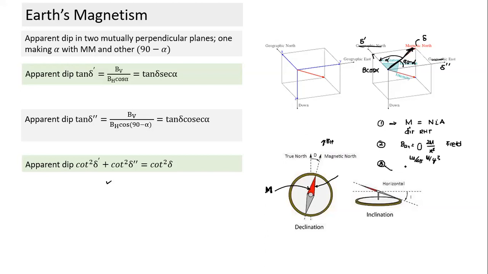Potential energy and the torque. Torque is m cross B. Potential energy is minus m dot B.